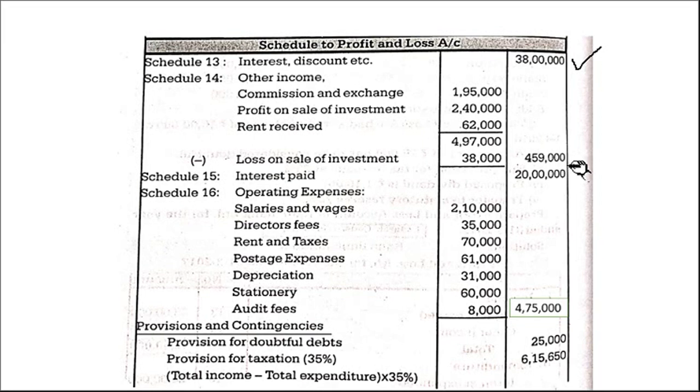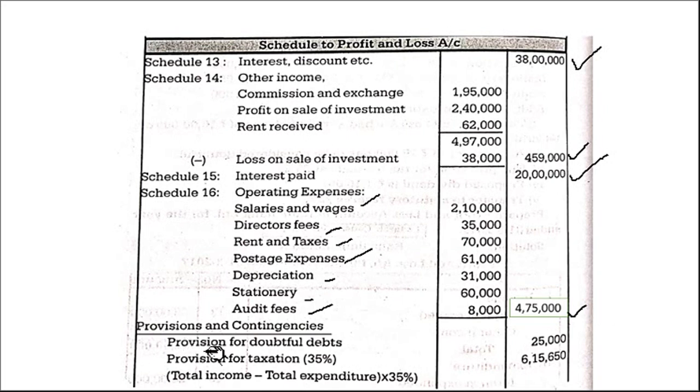Schedule 14, 4,59,000. Then comes interest paid, interest expended. Schedule 15. Here only one entry is there, 20 lakh. Then comes operating expenses, schedule 16. Salaries and wages, directors' fees, rent and taxes, postage, depreciation, stationery, audit fees. This is very easy for you to identify, right? We have taken all these and the total of it is 4,75,000.